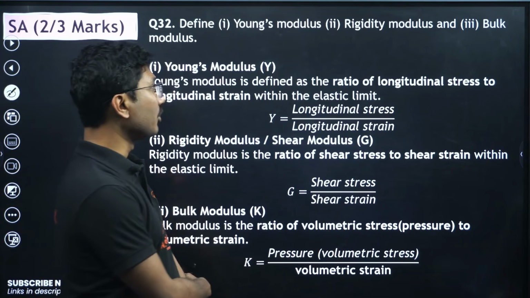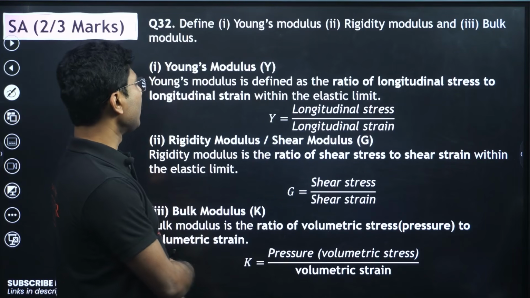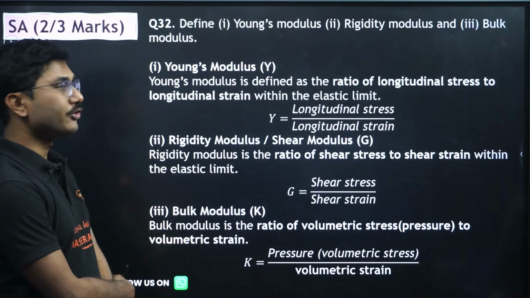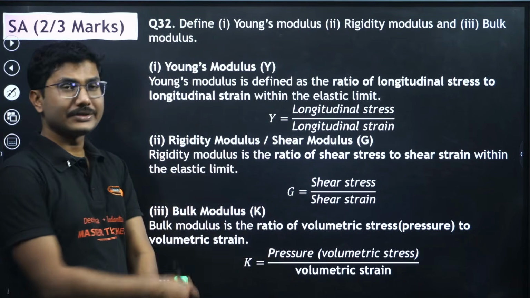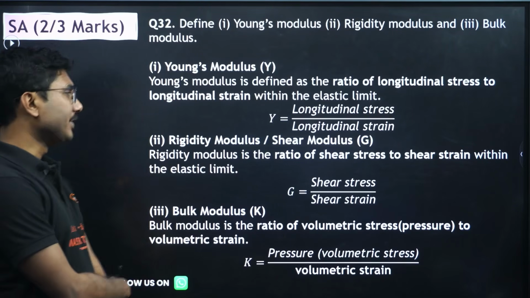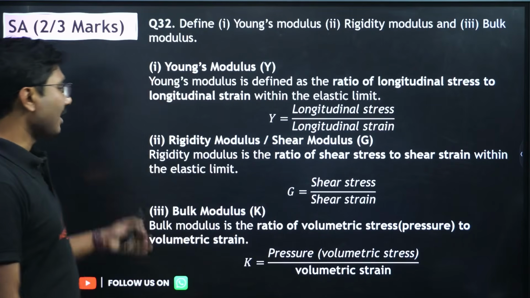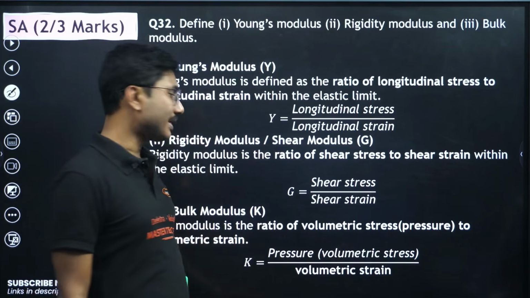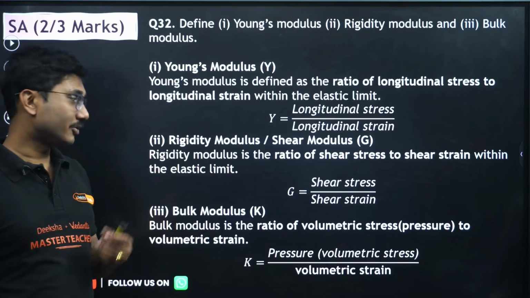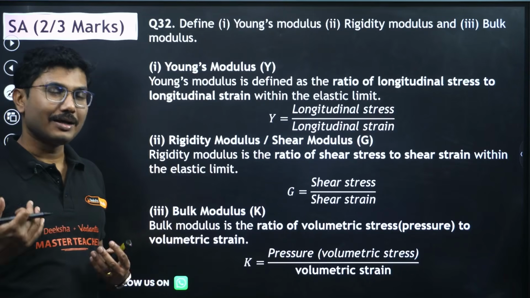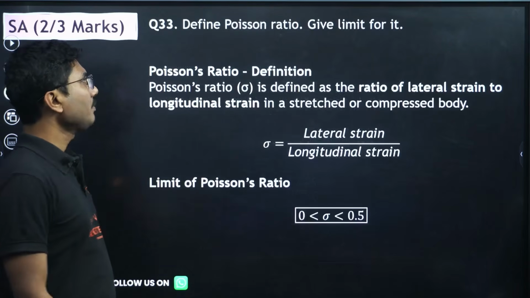Define number 1 Young's modulus, number 2 rigidity modulus, and number 3 bulk modulus. Young's modulus is defined as the ratio of longitudinal stress to longitudinal strain within the elastic limit. So Y is longitudinal stress divided by longitudinal strain. Rigidity modulus is given by shear stress by shear strain, and bulk modulus is pressure or volumetric stress divided by volumetric strain. Volume strain is change in volume divided by original volume. Okay, now let's move on.